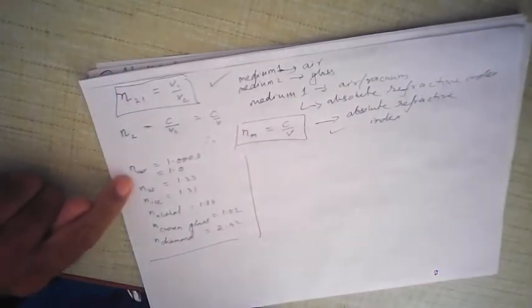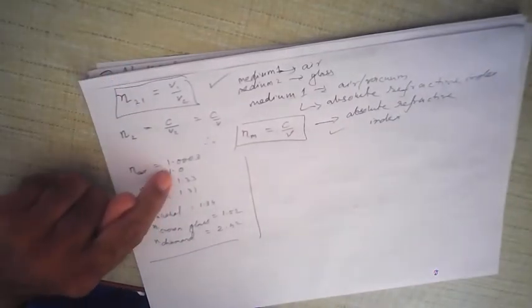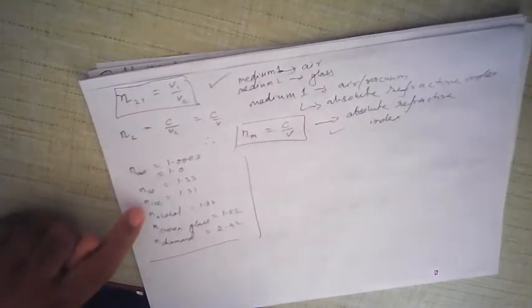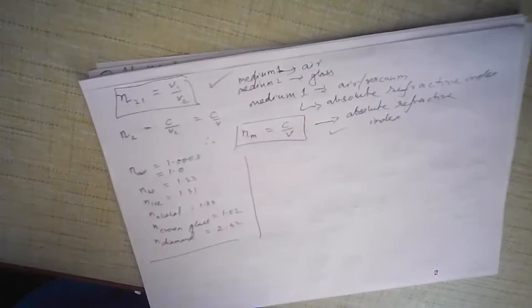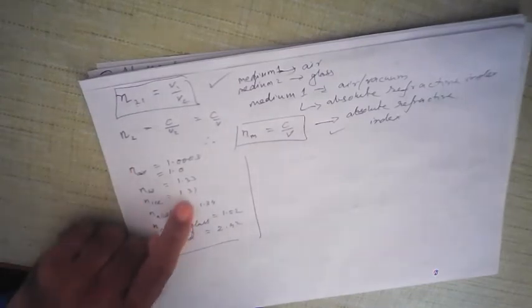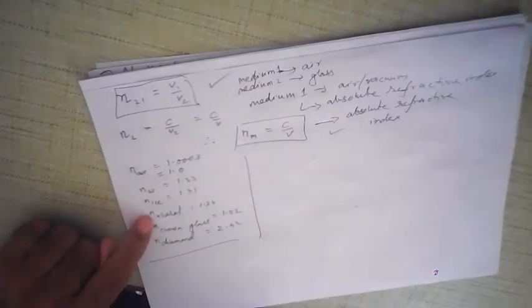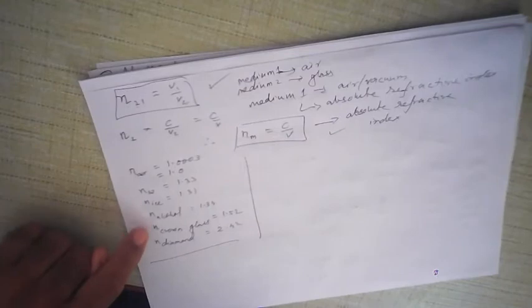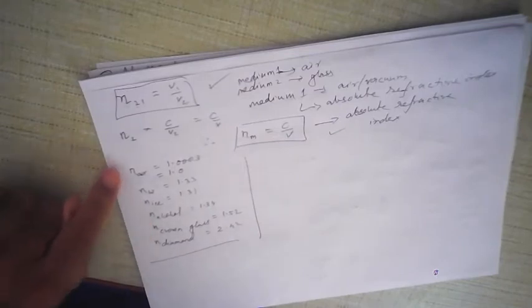For example, the refractive index of air is always considered as 1. Refractive index of water is 1.33. Refractive index of ice is slightly less, 1.31. What does it actually mean? It means that light travels faster in ice compared to water because its refractive index is less. In the same way, the refractive index of alcohol is 1.34. That means the speed of light slows down in alcohol compared to water and air.